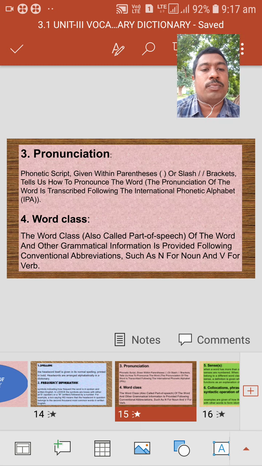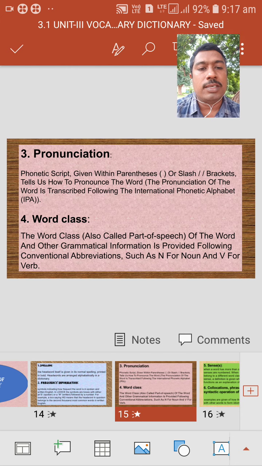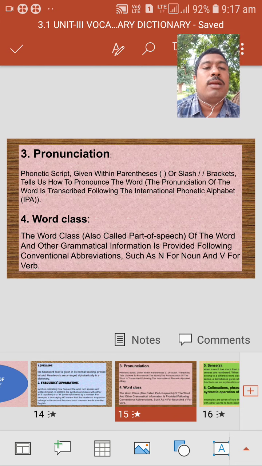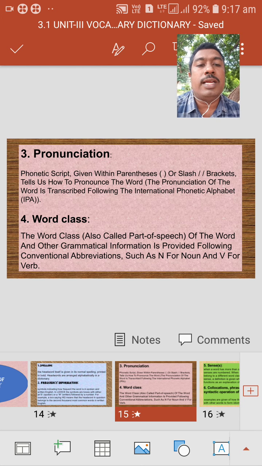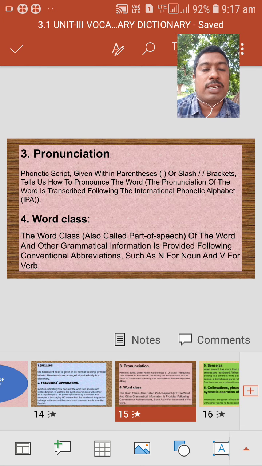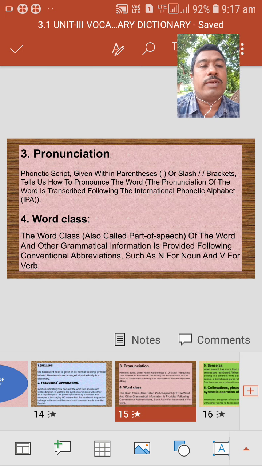Here, if we select a word, for example, I selected the word make. Make is a verb, which is one of the parts of speech. Like this, whatever word we have selected, whether it is a noun, pronoun, verb, adverb, adjective, preposition, conjunction or interjection, the word comes under one of the parts of speech.